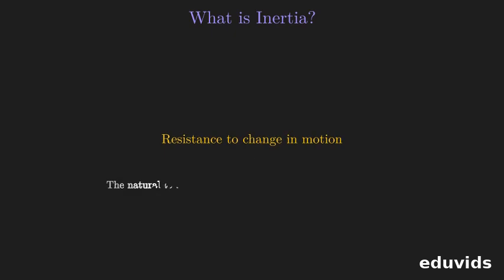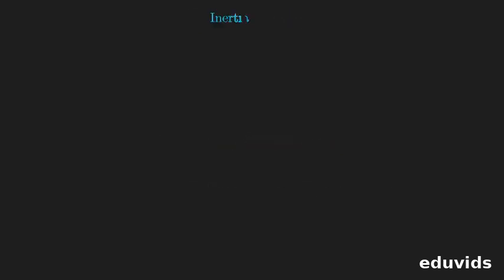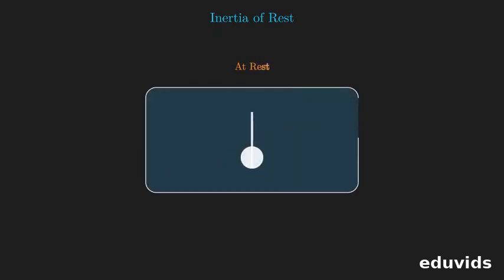Inertia is the natural tendency of any object to resist a change to its current state of rest or uniform movement. Let us first look at inertia of rest, which means resisting the change from being completely still to moving. For a worked example, imagine you are standing still in a bus that is also at rest.